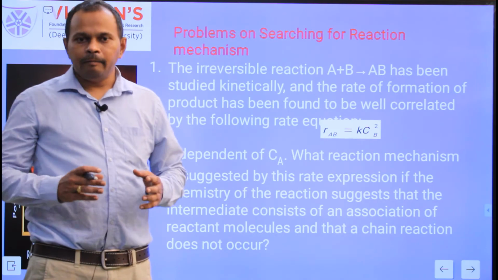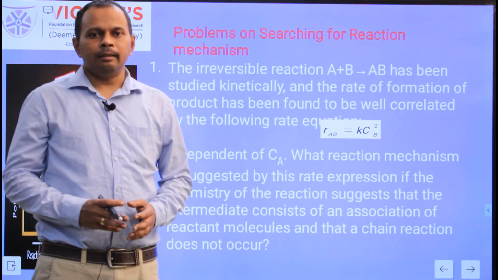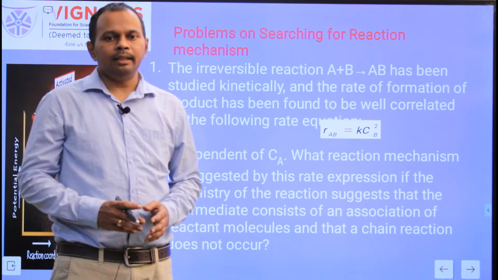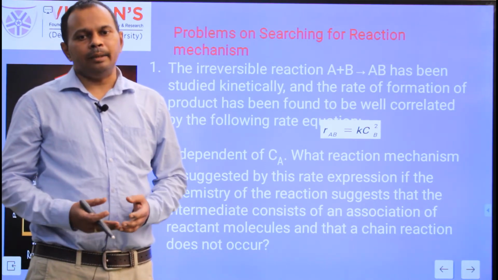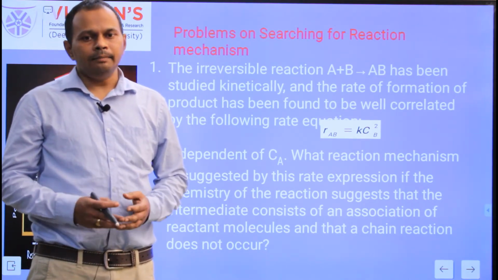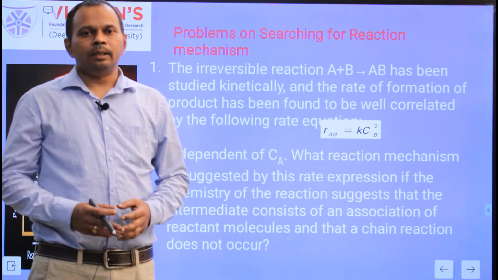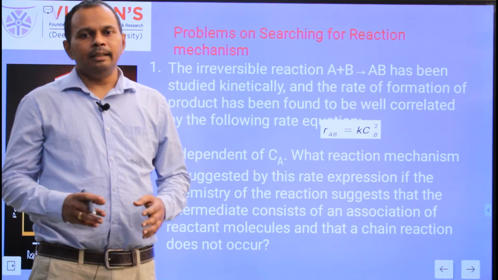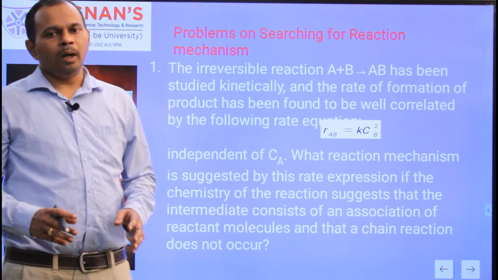When we find the reaction mechanism, we always find it for non-elementary reactions. In non-elementary reactions, between the initial reactants and final products, we always have the formation of intermediates. Those intermediates we cannot see and we cannot measure their concentration. Their concentration with respect to time is 0. They are produced in a fraction of a second and simultaneously disappear in a fraction of a second. These are highly unstable molecules.